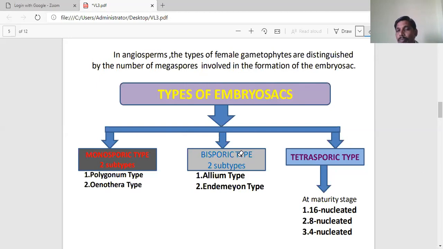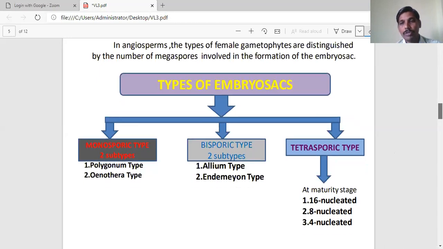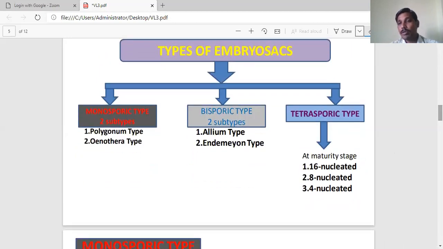If 2 megaspores are involved in the development of the embryo sac, that is known as bisporic. If all 4 megaspores are involved in the development of the embryo sac, that is named tetrasporic. In the monosporic type, there are 2 subtypes, Polygonum and Oenothera. In the bisporic, Allium and Endymion types. Under the tetrasporic type, at maturity, how many nuclei does the embryo sac consist of? Whether it is 16 nucleated, 8 nucleated, or 4 nucleated, based on that, 7 types are discovered under the tetrasporic type. So let us discuss one by one.